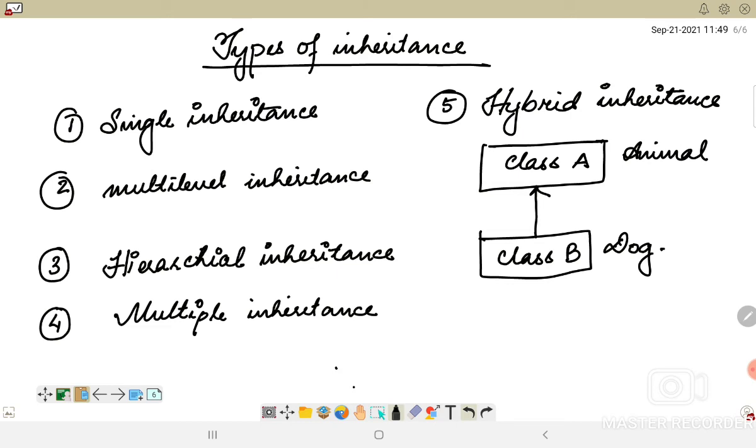We just have to inherit the properties of the base class or the parent class.